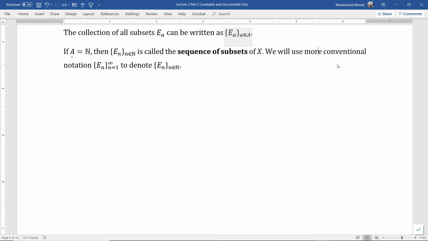If A, the index set, equals the set of natural numbers, then this collection of E sub n's is called a sequence of subsets of X. So this collection contains E sub 1, E sub 2, E sub 3, and so on. This is called a sequence of subsets of X. And we will use more conventional notation to denote this indexed family of subsets of X.